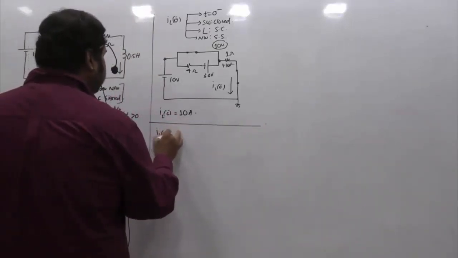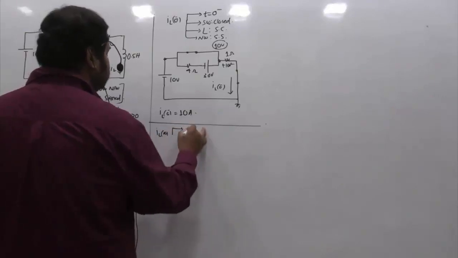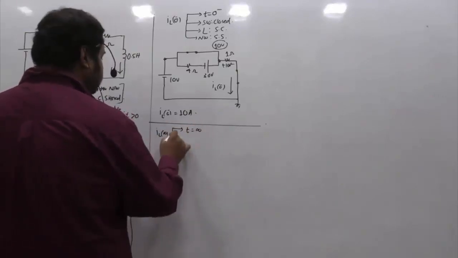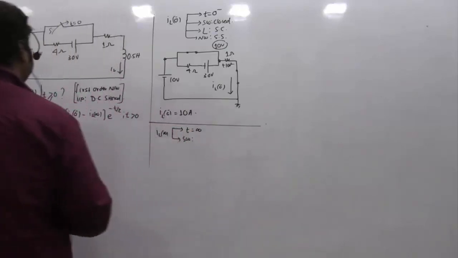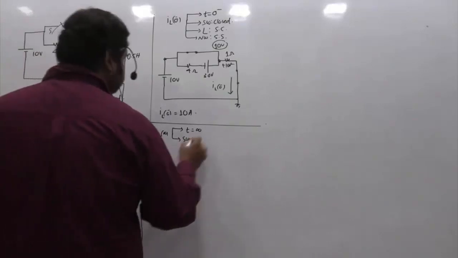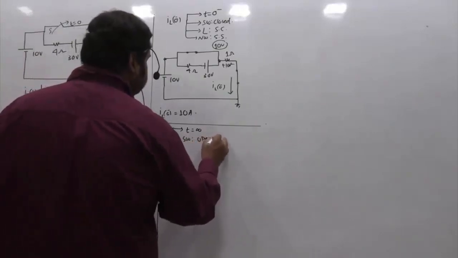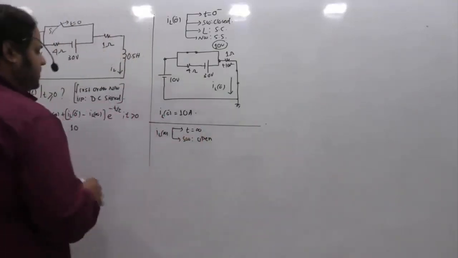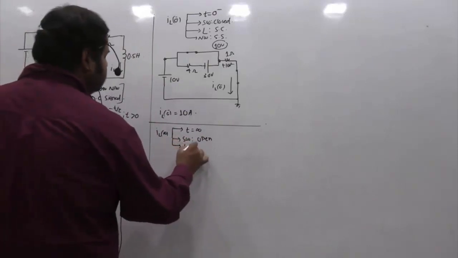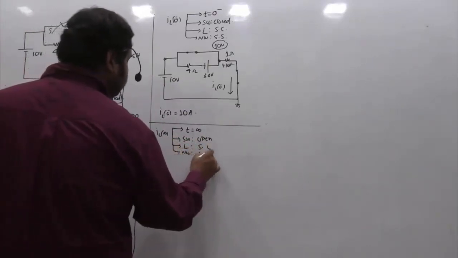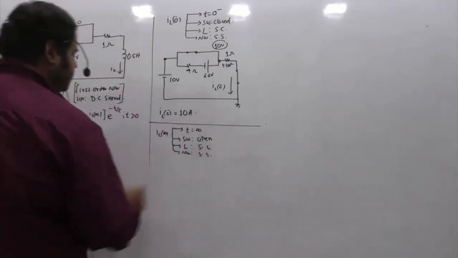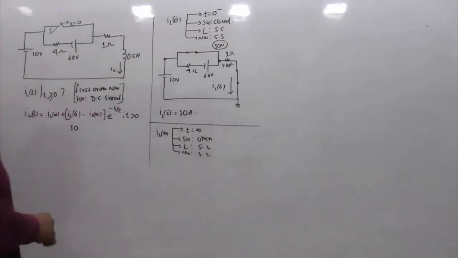To find IL of infinity, I have to refer to the network which is valid at t equals infinity. So what is the situation of this switch? If you see the circuit, the switch is getting opened at t equal to 0. That means at t equals infinity, the switch is in the open state. At 0 minus it was closed, now it is open. The network is in steady state, so the inductor will be short circuited again. So this is the scenario. Now let me redraw the network considering these facts.